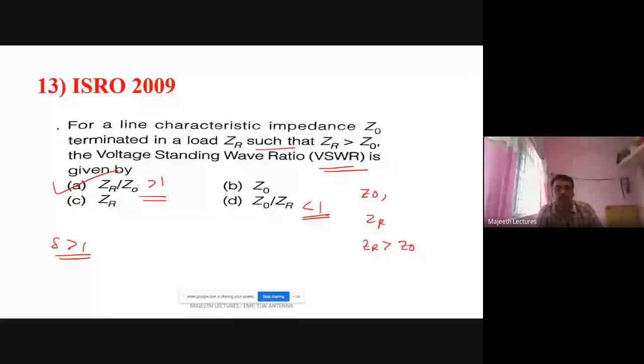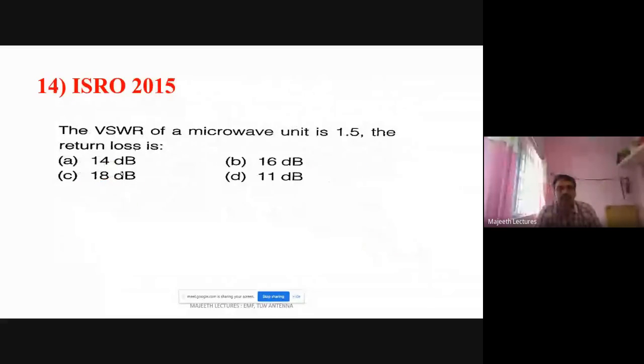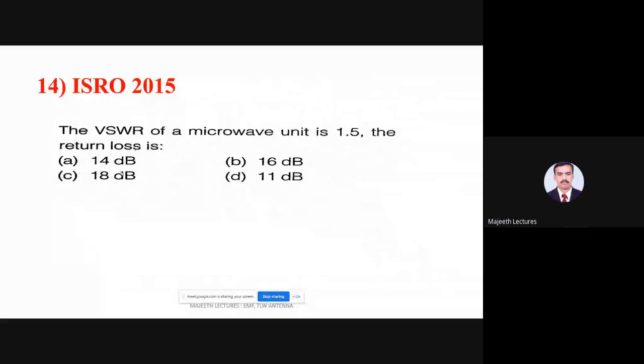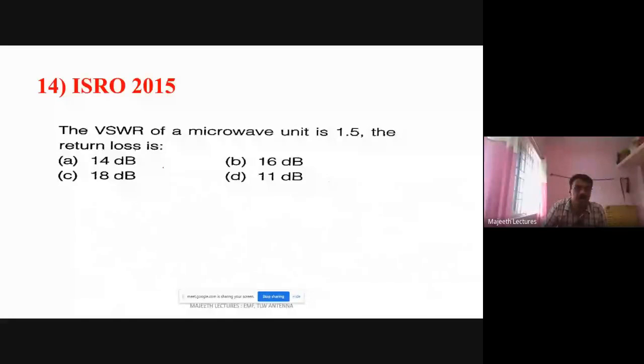Next, the VSWR of a microwave unit is 1.5. What is the return loss? Return loss we know is minus 20 log of mod gamma. From VSWR, how can we find gamma?